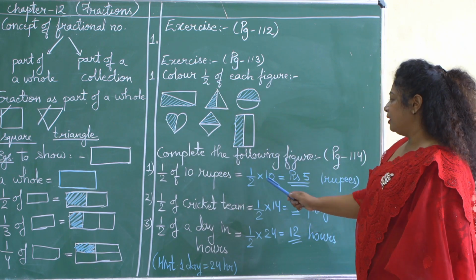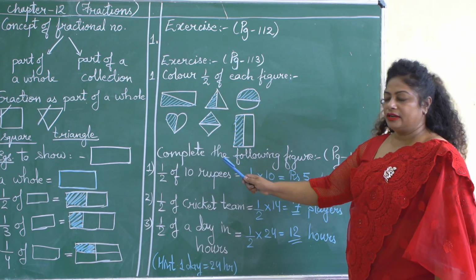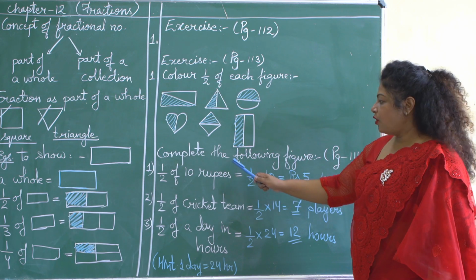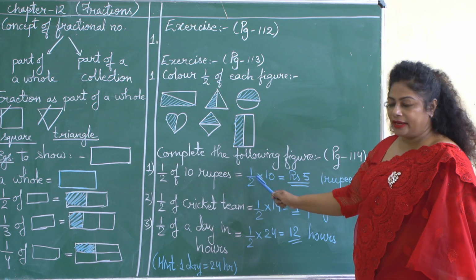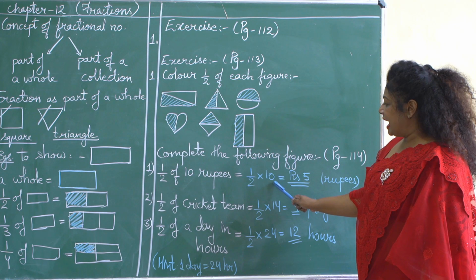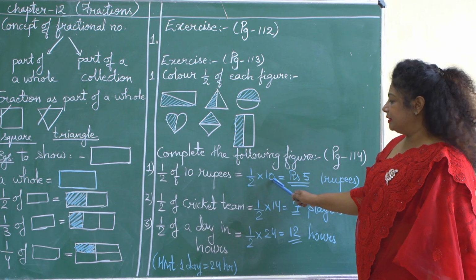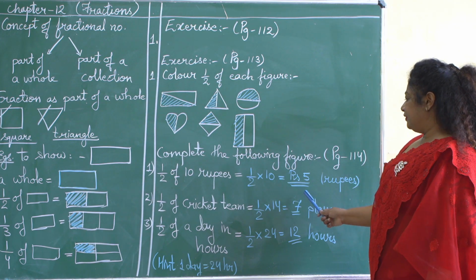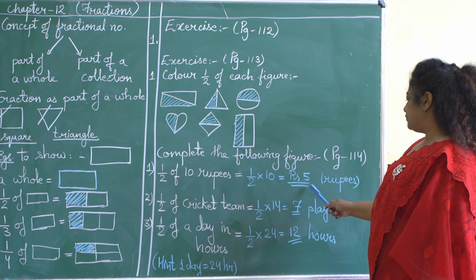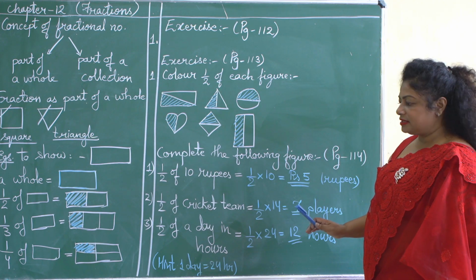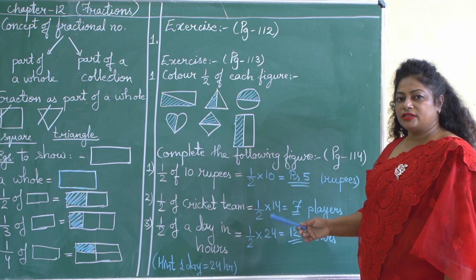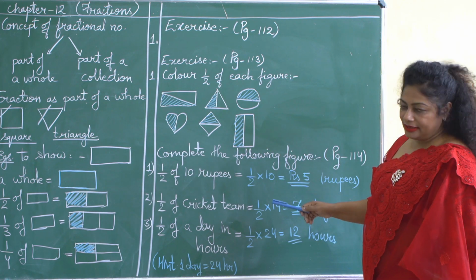Let us see how. First we have to write this fraction, half. Of means multiplied by 10, we write it as it is. If we divide this number 10 by 2, we'll get the answer rupees 5. By following the same process, we will be solving the next question.